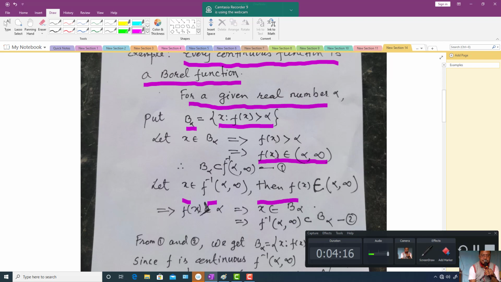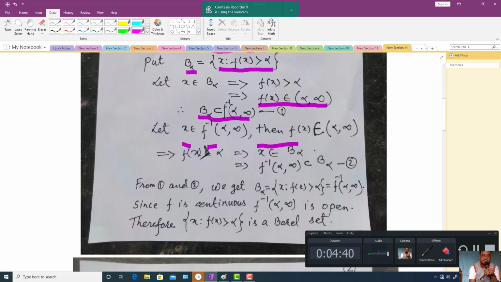That means x is a member of f inverse of (alpha, infinity). So for every x in B alpha, x is also a member of f inverse of (alpha, infinity). So B alpha is a subset of f inverse of (alpha, infinity).